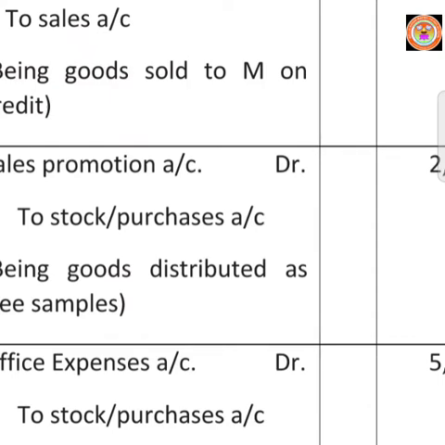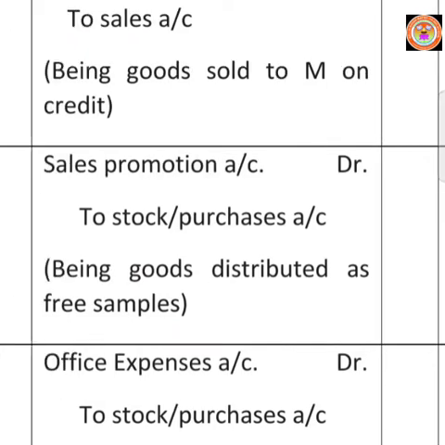Here Shyam gives goods as free samples. He is a stationery dealer, so he distributed stationery products as free samples. So stock goes out from the business.